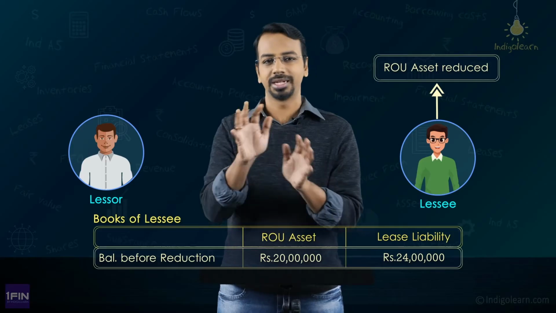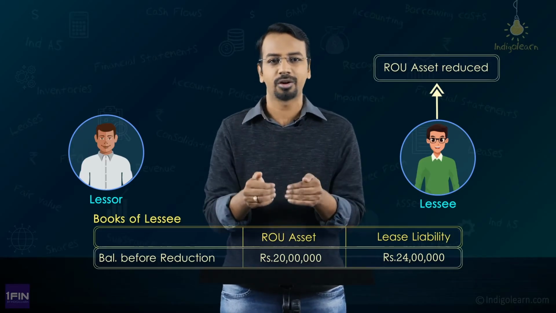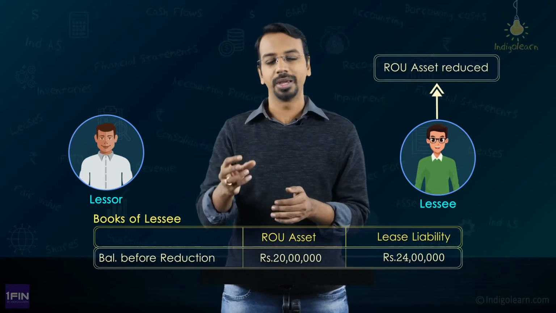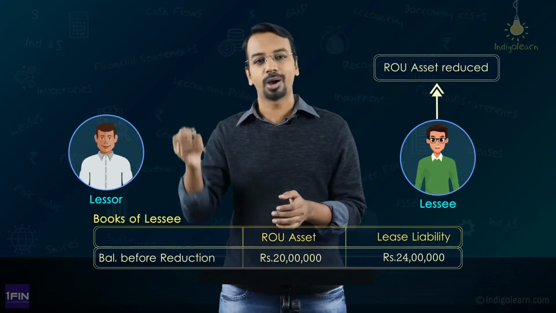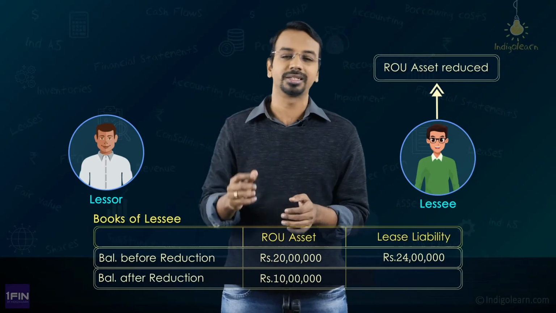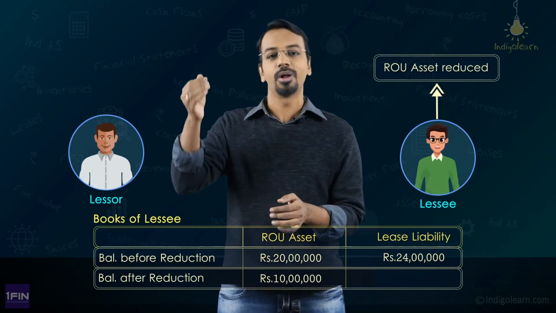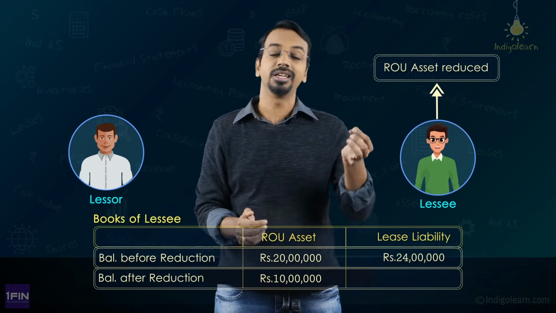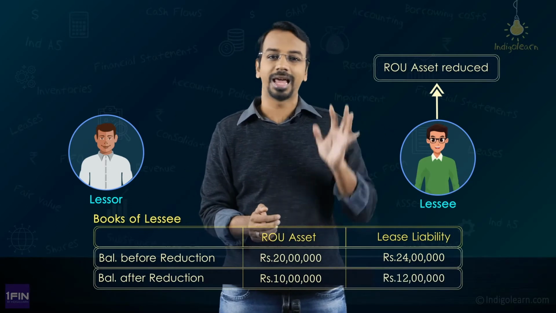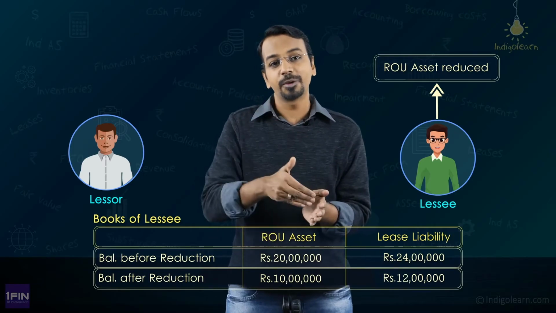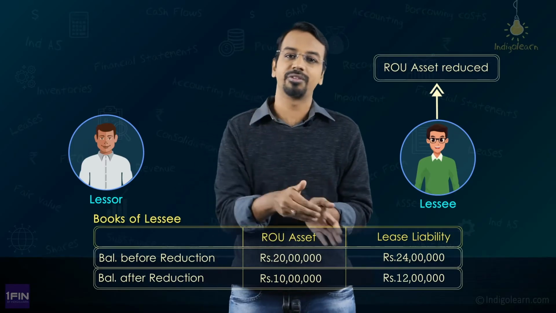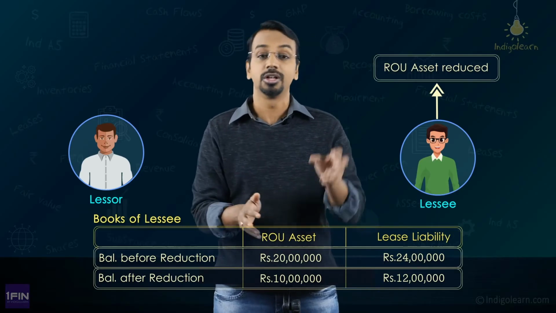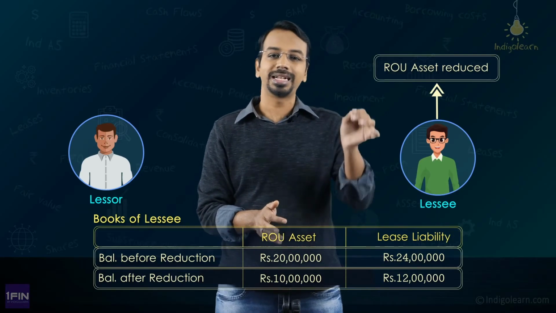Now, assume there is no penalty and related complication. What has happened on my side? I have given up 50% of right of use asset, which means the 20 lakh of right of use asset is now worth only 10 lakhs. So, what the standard says is, whenever there is a reduction in scope, first bring down the right of use asset proportionately. Simultaneously, you will also need to bring down the lease liability as well. Why? Because 50% of the lease liability is gone, correct? I have given up 50% of the right of use asset. So, 50% of the lease liability also would have gone. So, from 24 lakhs, bring that down to 12 lakhs.